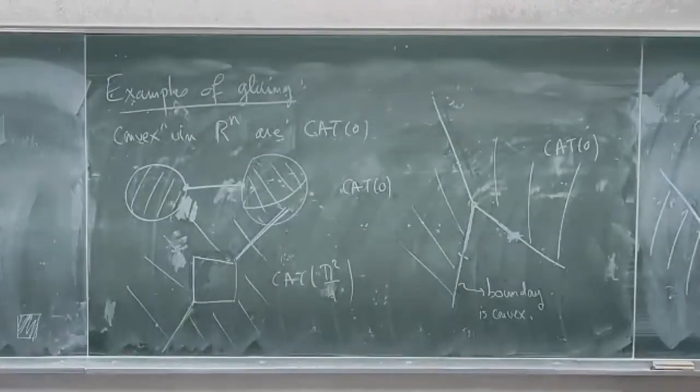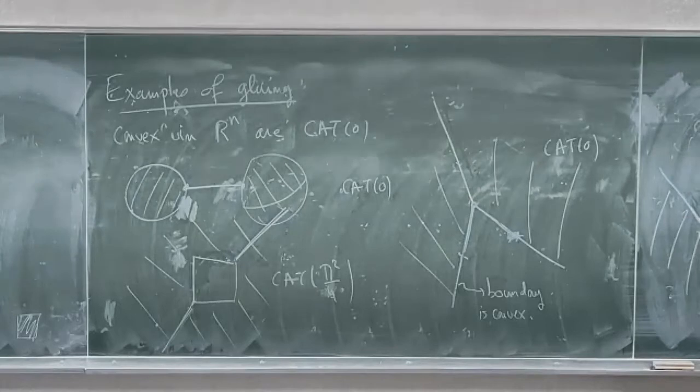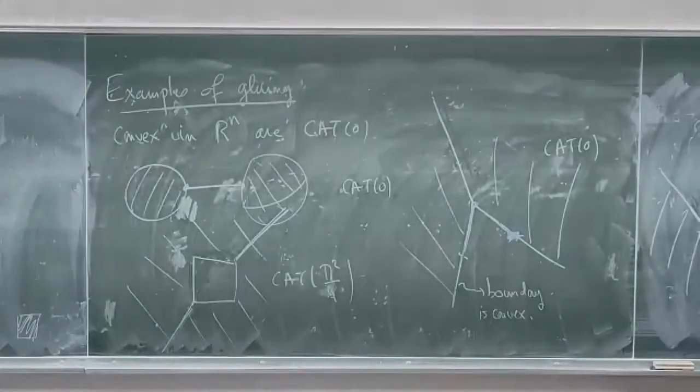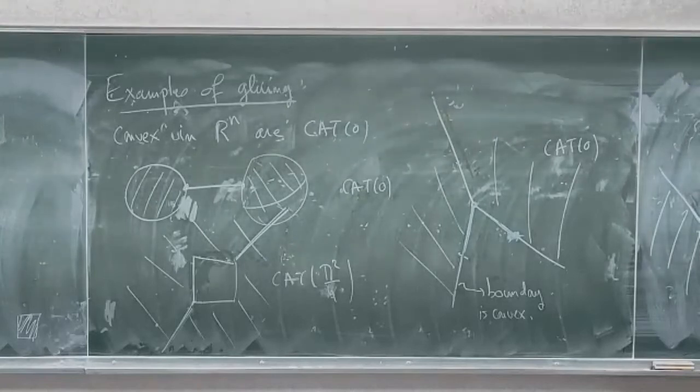I was wondering whether you can construct an example of two Cat0 spaces with a gluing region which is not convex, and so the theorem of Reshetnyak, I don't remember. Yes, if you don't have convexity of the gluing. One way to construct a counterexample is in fact you take the convex wedges and you get a cone. Is there any other easy counterexample?